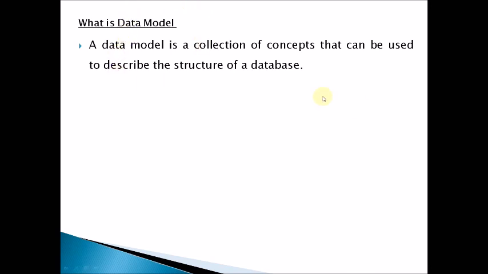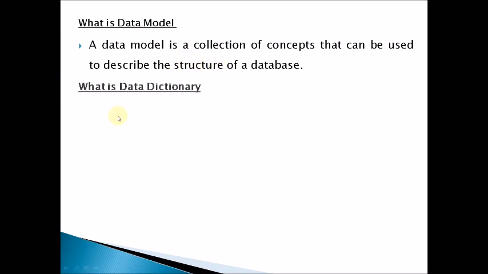Here, a data model is a collection of concepts. Every model has different concepts. Based on the concepts, we keep our records very safely. So a data model is a collection of concepts that can be used to describe the structure of a database. When we know the concepts, they describe what kind of database we are using in our project. Clear?